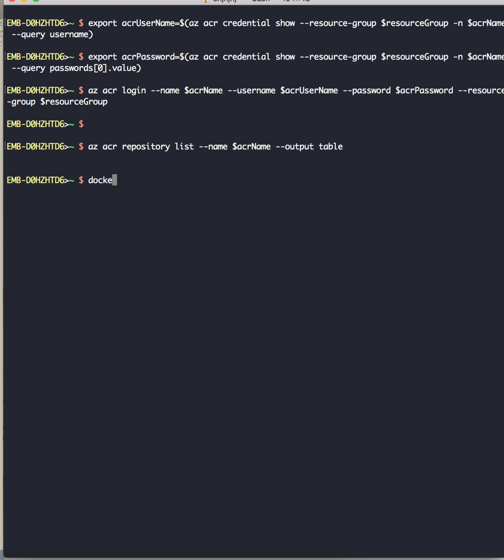The reason why it's failing is that when you query a username, it gives it to you in quotes. So basically our export is not working, but that's no problem. We will pass it manually.